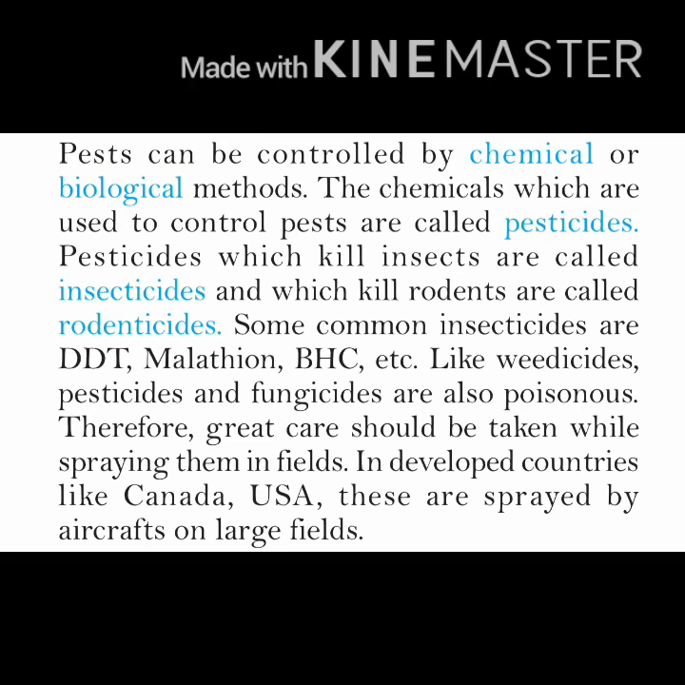The chemicals which are used to control pests are called pesticides. Those which kill insects are called insecticides, and those which kill rodents are called rodenticides. Some common insecticides are DDT, malathion, BHC, etc. Like weedicides, pesticides and fungicides are also poisonous. Therefore, great care should be taken while spraying them in the field. In developed countries like Canada, USA, these are sprayed by aircraft on large fields.